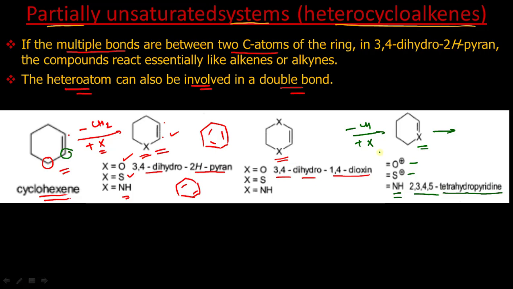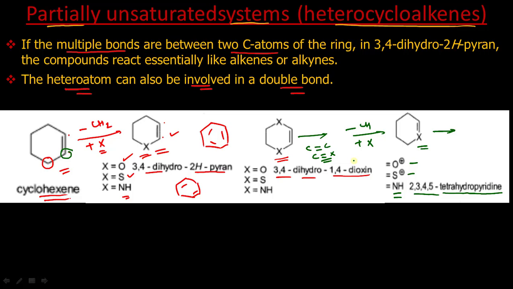So the main point is it should contain at least one double bond. This double bond can be present either between carbon and carbon, or it can also be present between carbon and a heteroatom. So then we will call it a partially unsaturated system. Partially unsaturated means the unsaturation is less than the maximum possible unsaturation.